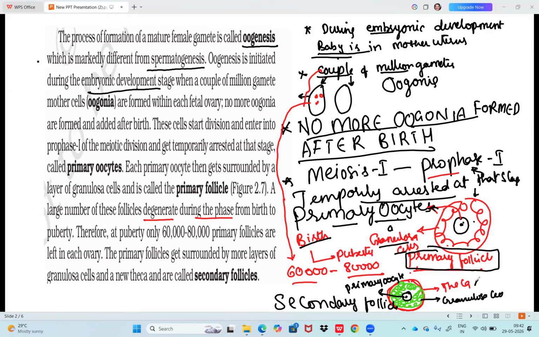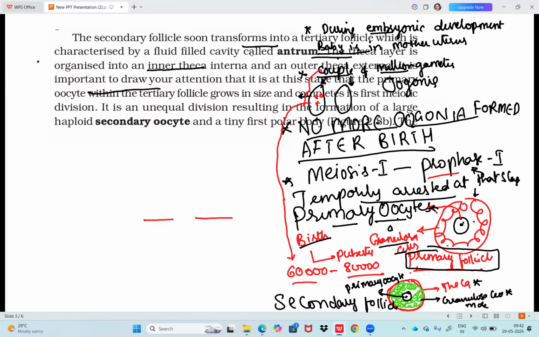How do we recognize a secondary follicle? Number one, theca. Number two, more granulosa cells forming layer by layer. That is the identification point of secondary follicles. Remember it as the identification point for each follicle type. That is very important for us.